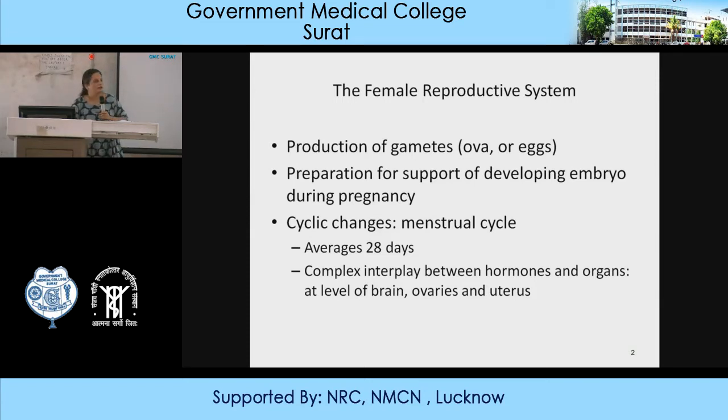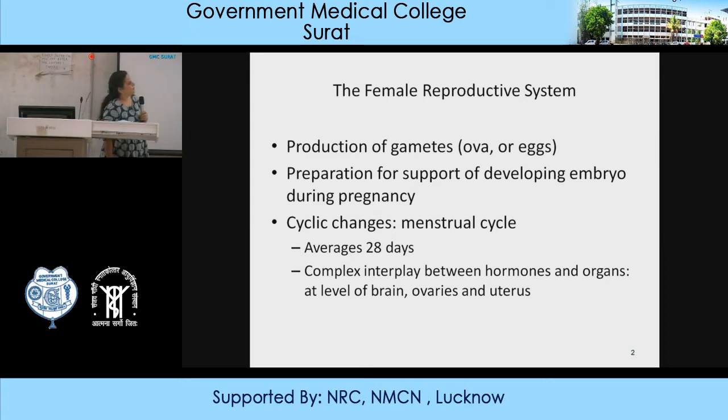Then the female system also has to support the developing embryo if fertilization takes place. The endometrium has to support it, and the growing embryo will become a fetus in the uterus. So that is the pregnancy. Next are the cyclical changes which occur. It is the menstrual cycle.